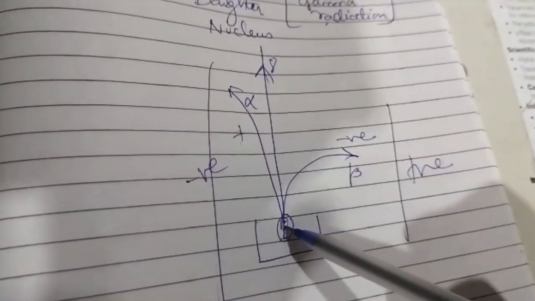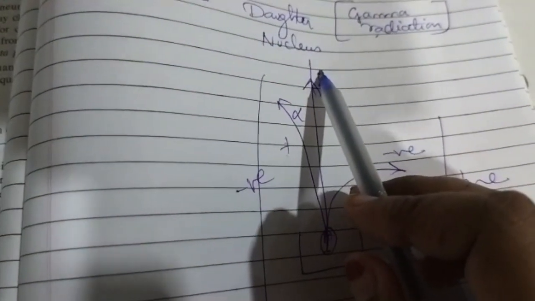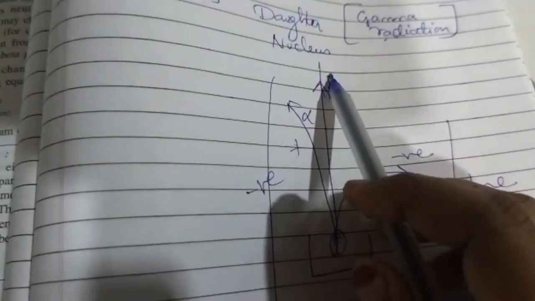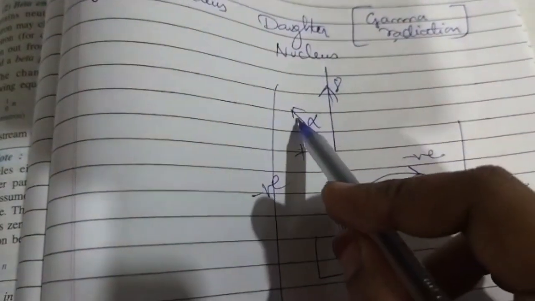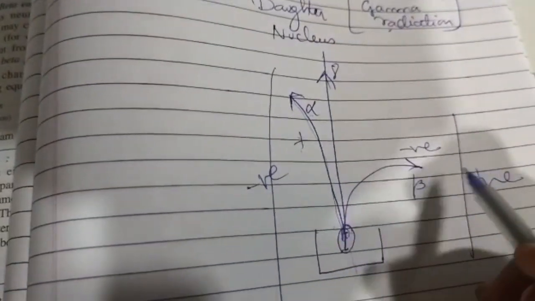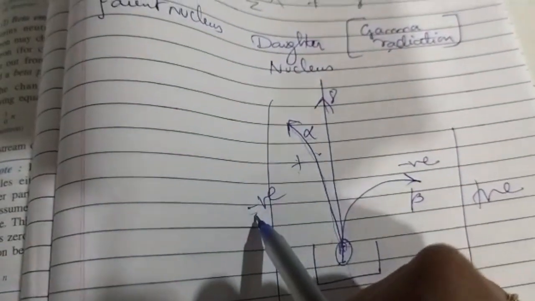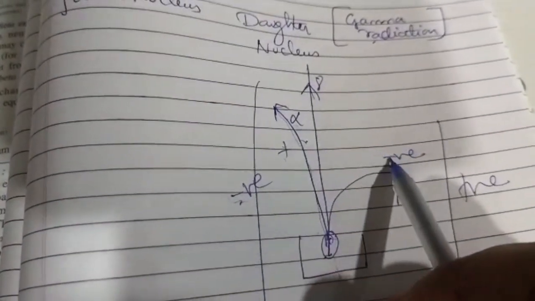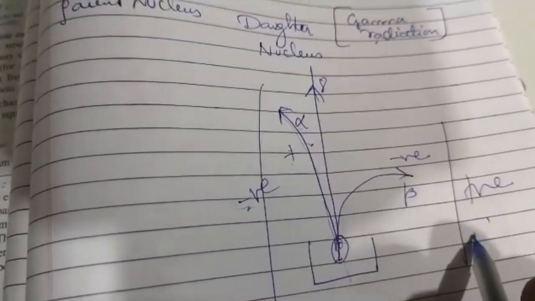So yes, deflection, as I said. If my atoms get bombarded, my gamma will go unaffected by the deflections, it will be undeflected and move in a straight line, whereas my alpha will deflect less since it is heavy weighted, and my beta will deflect more as it is less weighted. Since my alphas are positively charged, they will deflect towards the negative, and since beta is negatively charged, it will deflect towards the positive. This is the deflection given there.